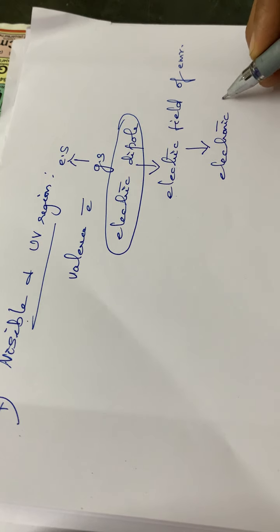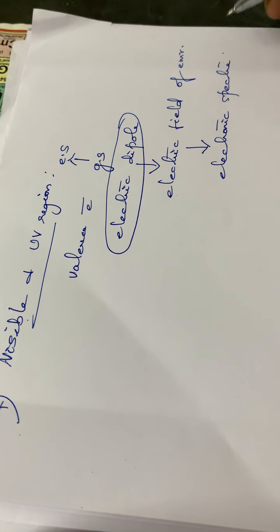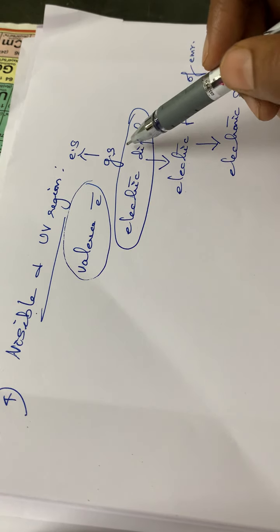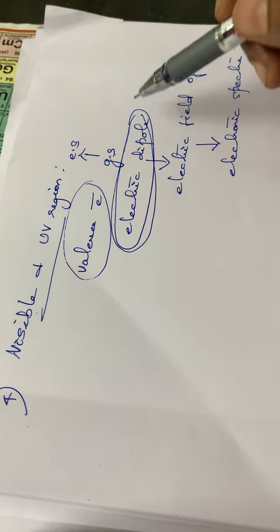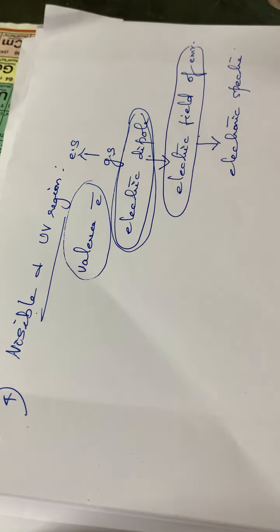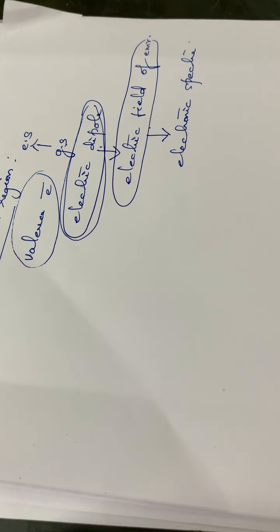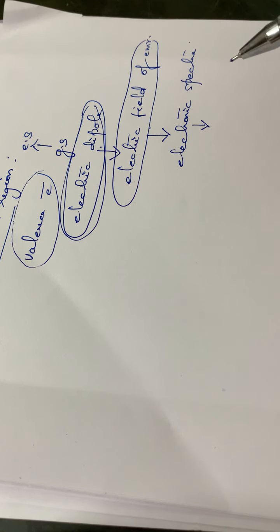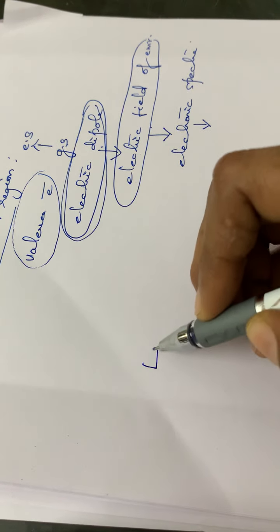You have heard of this electronic spectra, isn't it? So here the valence electrons will be excited from the ground state to the excited states, and as a result it will be generating an electric dipole. This electric dipole will be interacting with the electric field of the visible or UV radiation and give rise to this electronic spectra. And again we have seen this electronic spectra has got the higher energy, or a molecule should give an electronic spectra if it is having a greater energy while comparing with that of a rotational or a vibrational, isn't it?